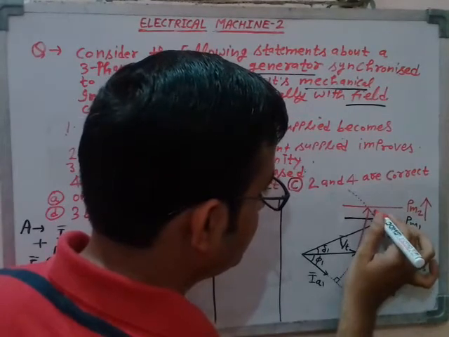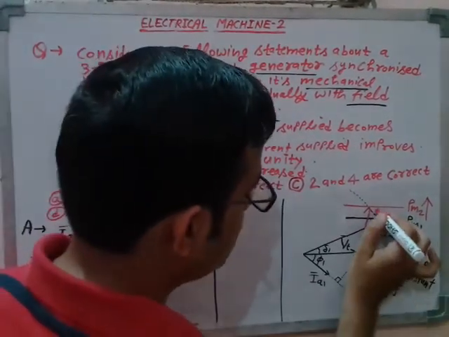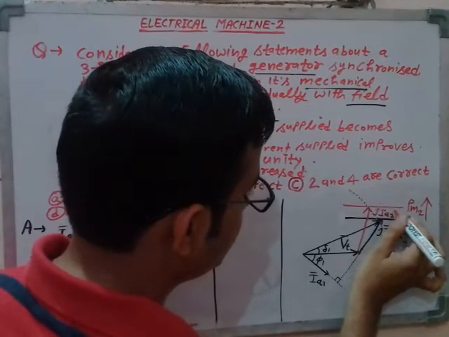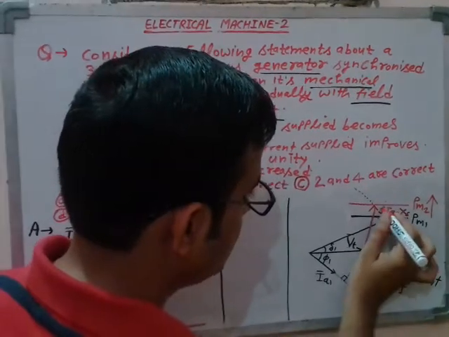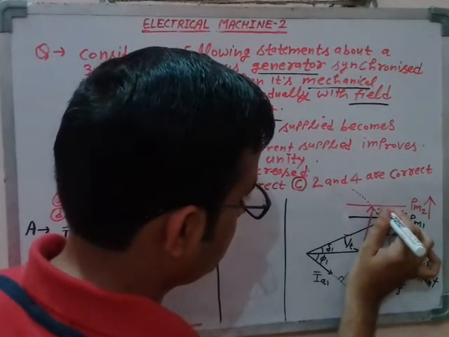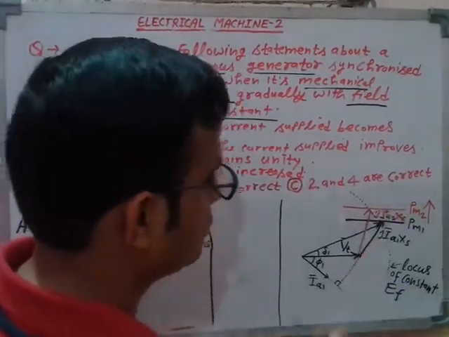Let me write it: j times of, let me call it IA2, j IA2 XS. So this phasor is jIA2XS. These are all phasor values.